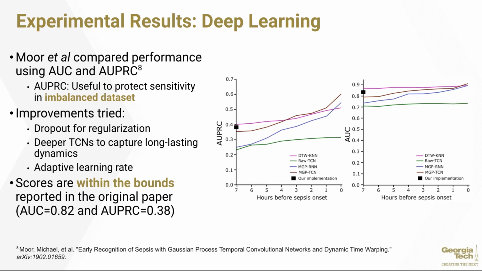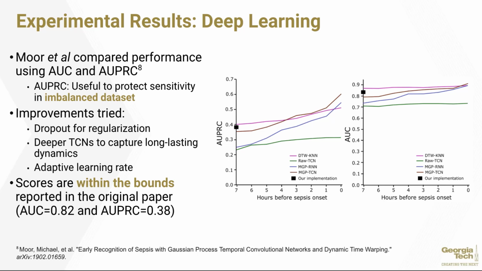For the deep learning part, performance was measured by AUC and AUPRC. AUPRC is area under the precision-recall curve, and the idea here was to protect sensitivity in an imbalanced data set. It was very crucial to be accurate about being positive, because this is in fact sepsis, right? And sepsis causes death. So that's why AUPRC was an important method to measure the performance.